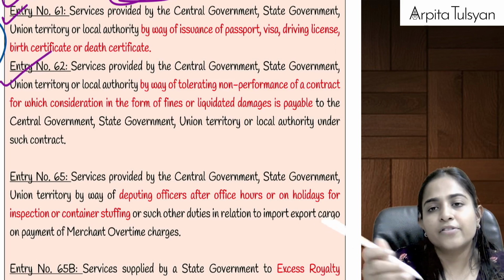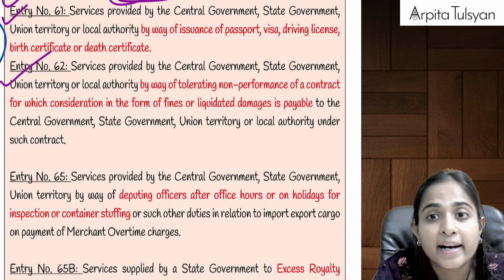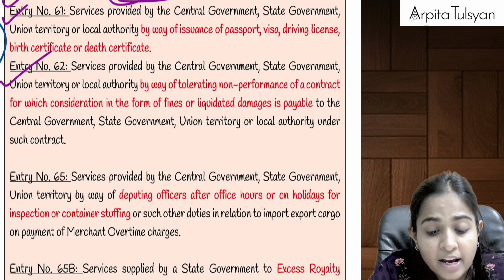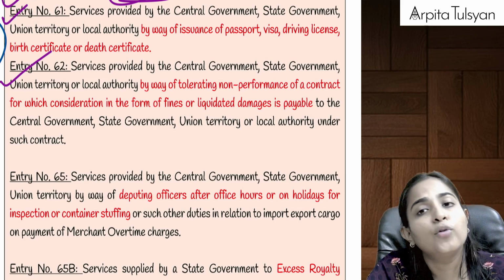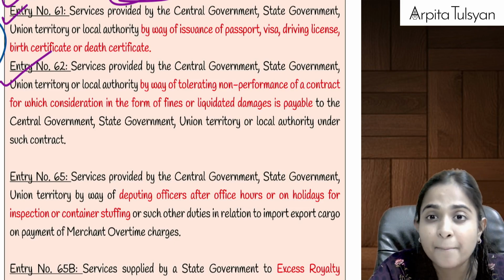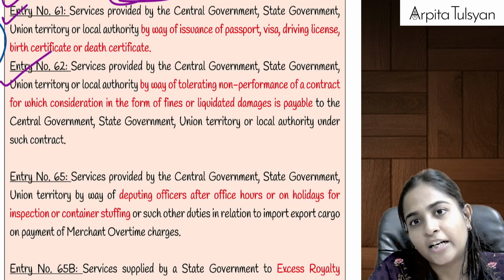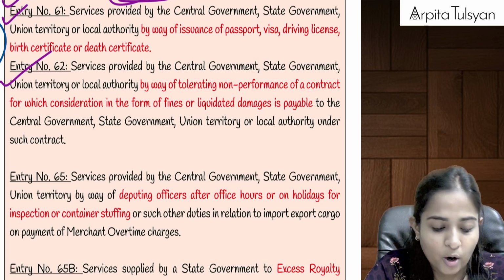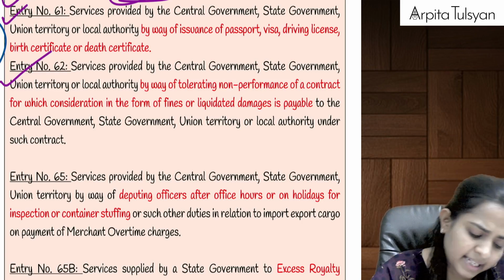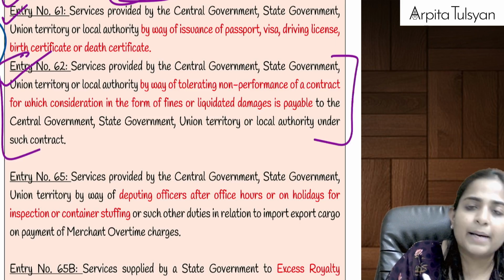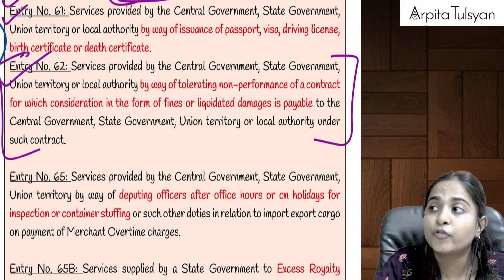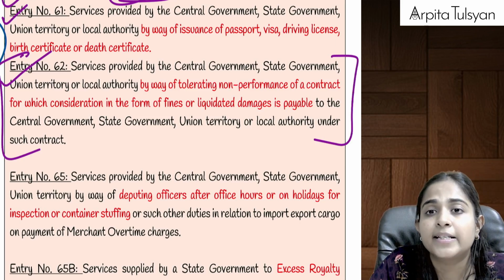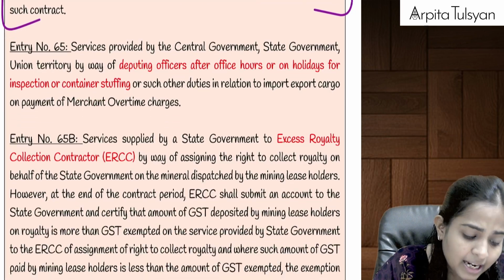Then any services provided by government by way of tolerating an act. Let's say government gave us some contract and told us initially itself that if you violate the terms and conditions or do not finish this particular contract, you will have to pay us some penalty. And now we violated the terms and conditions, so we are liable to pay the penalty to the government. On that penalty, fines, liquidated damages, etc., GST is going to be totally exempted. Here the government is providing us the service of tolerating non-performance of a contract, and on such damages and fines, GST will be totally exempt.